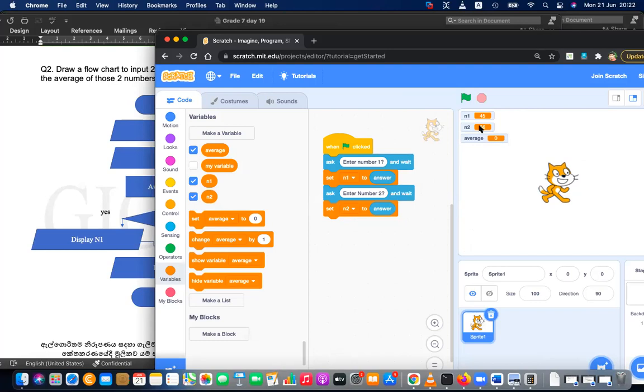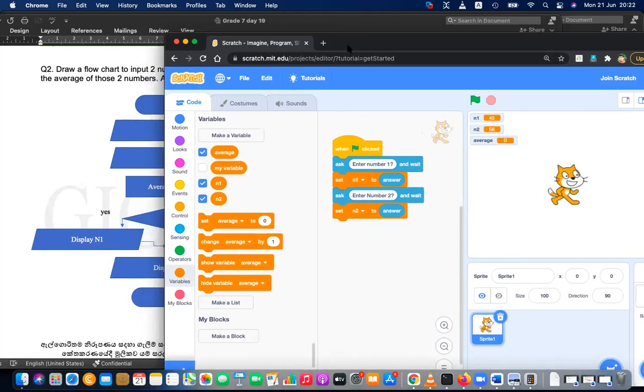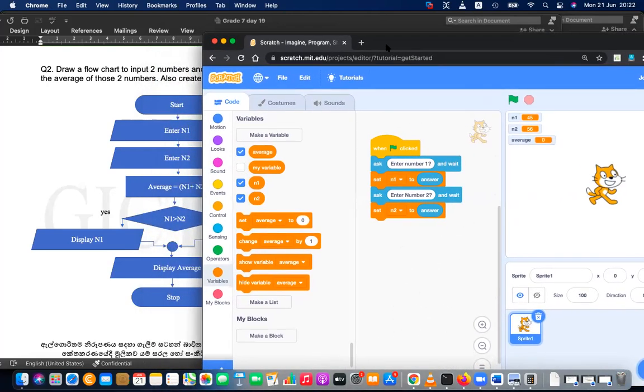Okay, please do this now. Finish. Good. Right, others, don't worry. There are some very good programmers in the class, so don't worry about them. You do your own style. That doesn't matter.